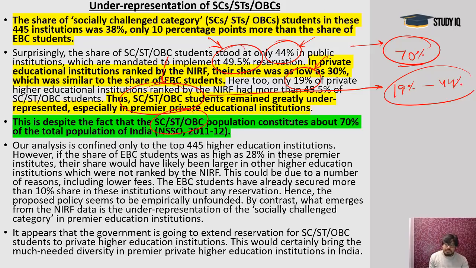The problem is for representation, the problem is for equality, and the problem is also the disadvantage in procuring merit. If some people say that they are getting selected on lesser marks and all, then the issue of merit is also raised. So we also have to see the condition here: if we talk about jobs, then we also have to talk about the educational institutions and the representation of these classes.